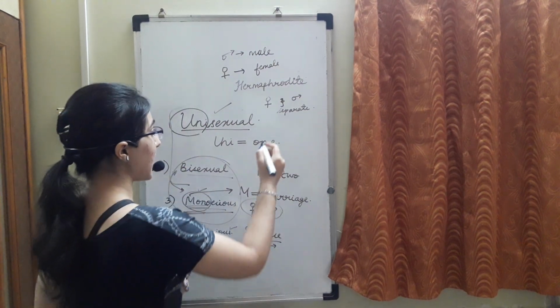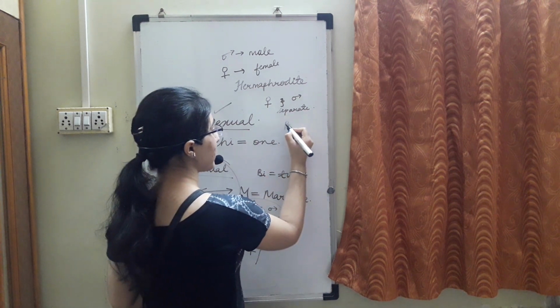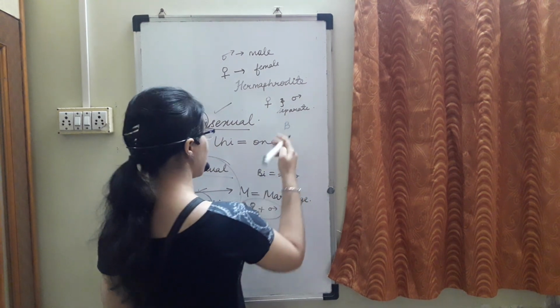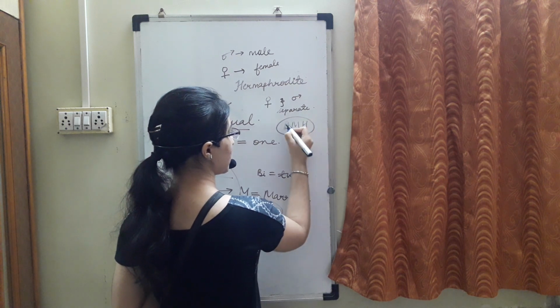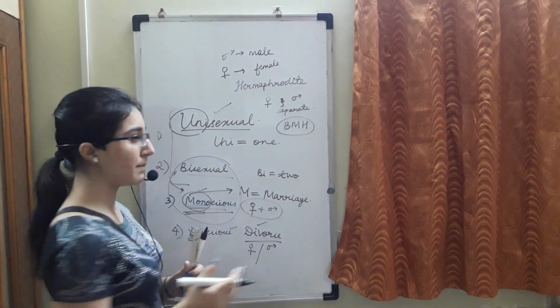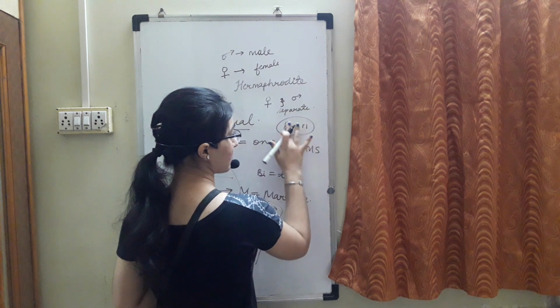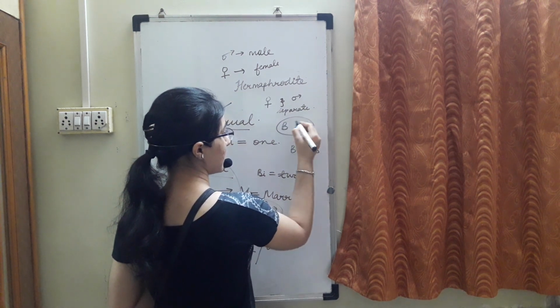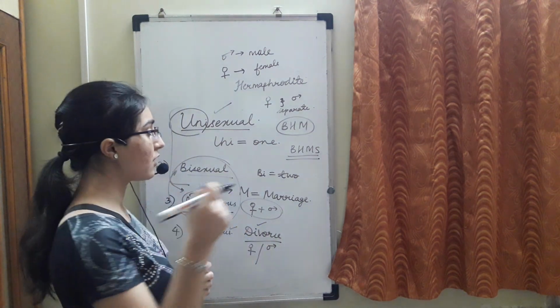So we say it as BHM. Everyone has heard of BHMS, which is a medical degree.